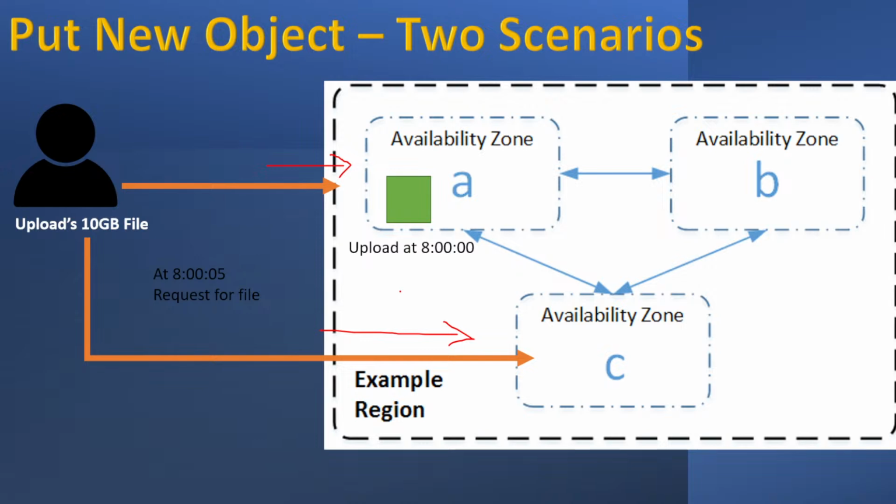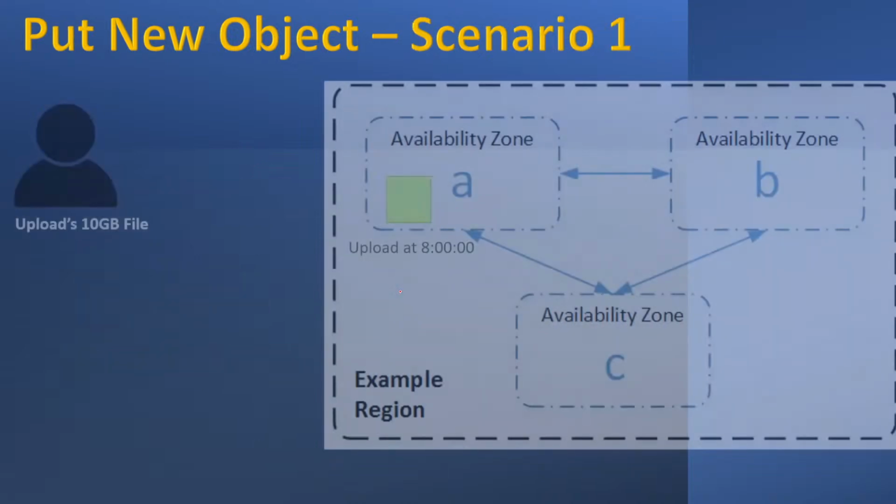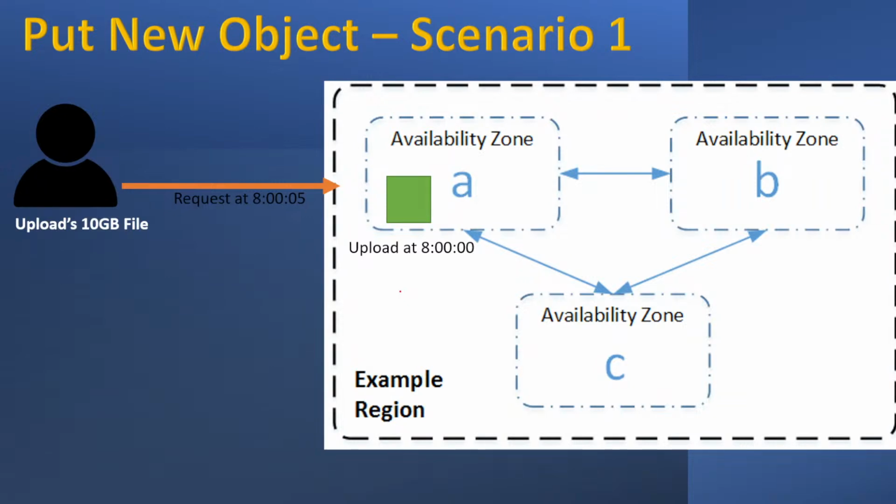So Amazon will hit availability zone A, or C, or B. Here are two scenarios. If at 8 o'clock and 5 seconds your request has landed on availability zone A, in availability zone A the file is there. At this particular time, the file is available.